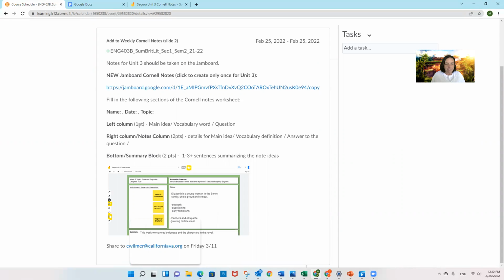I'm still looking for the same things. This column is worth 1 point. This column is worth 2 points, and your summary is worth 2 points. Still the same requirements for the full 5 points per week, but now it's being graded as 3 weeks of notes altogether when you share this back to me. And here is that link. You should cut and paste or type this in when it's time to share.